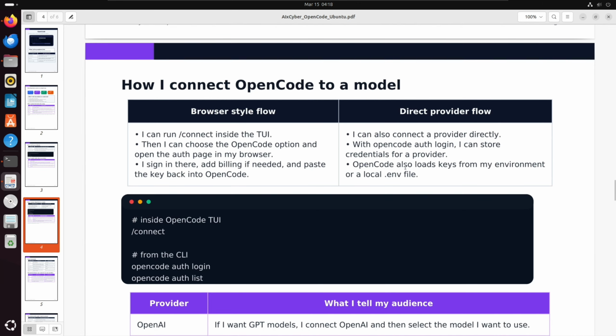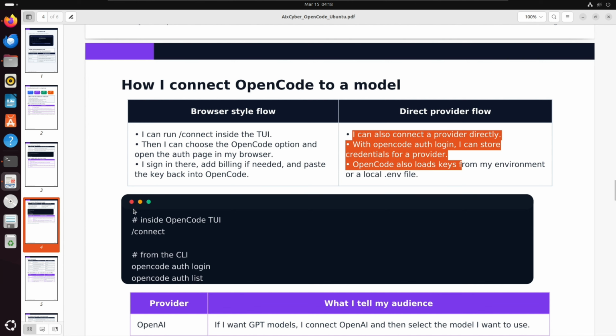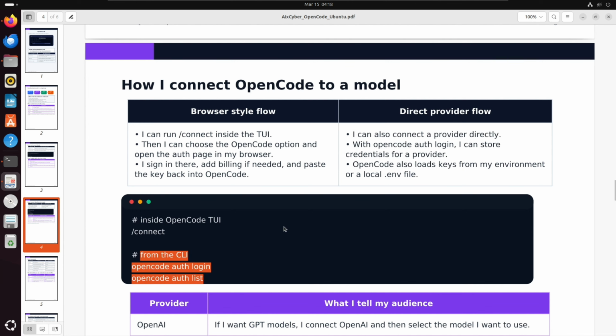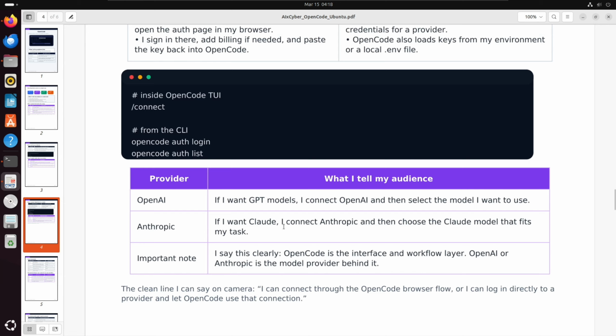If you don't know, from a cybersecurity perspective, if you are in this domain, then it is very important to know about AI and quantum computing too. These are very vast topics which I can deal with in the next videos. Here I am dealing with the agents. See, OpenAI or any other, like Anthropic, you can use all of this. You can go further with the PDF I will share in my description.